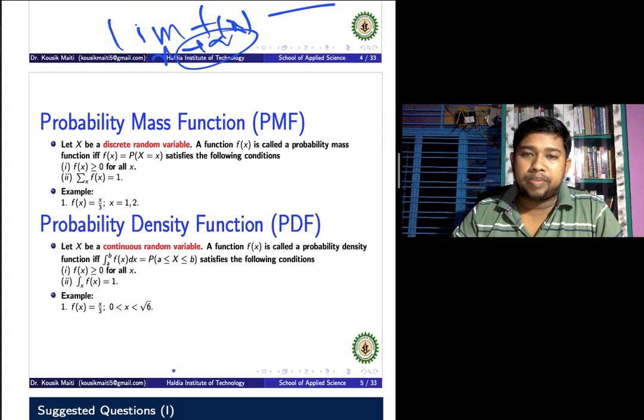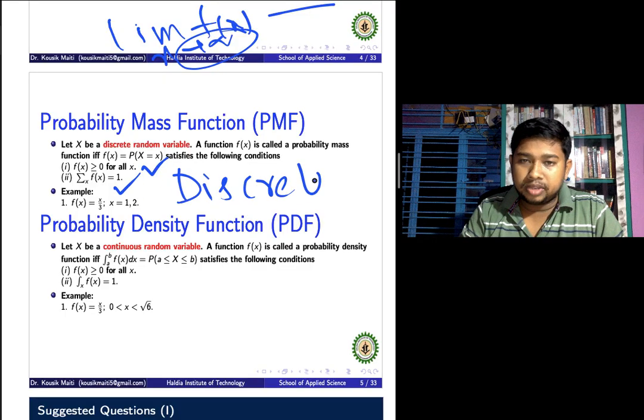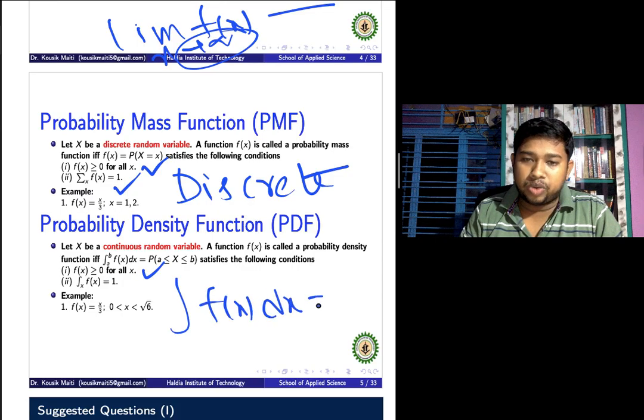We have discussed that the probability mass function, PMF, satisfies two conditions. The first condition is that f of x is greater than or equal to 0. The second condition is that the summation of f of x equals 1. This is for the discrete case. For the continuous case, the first condition is the same: f of x is greater than or equal to 0 for all x, and the integration of f of x dx equals 1 over all x. Then this function is called a probability density function, PDF.